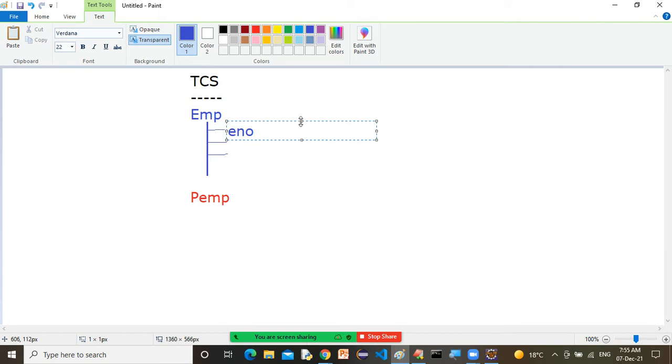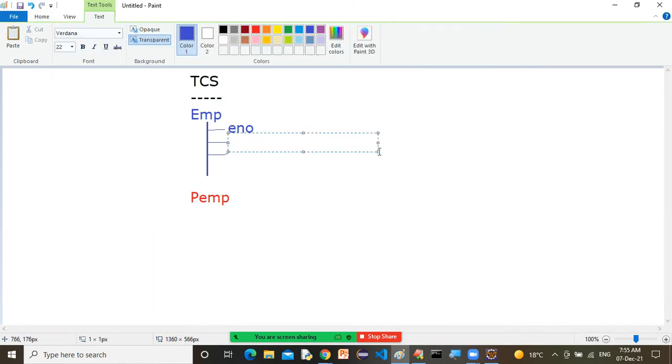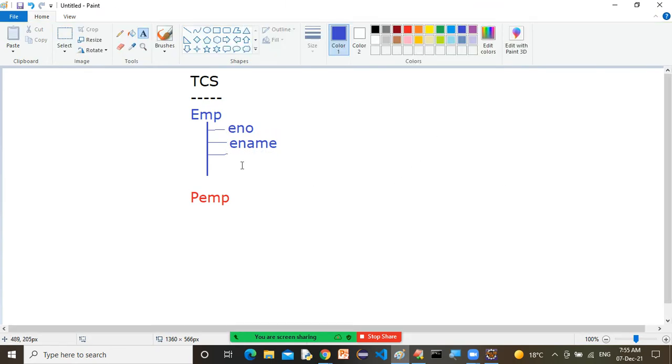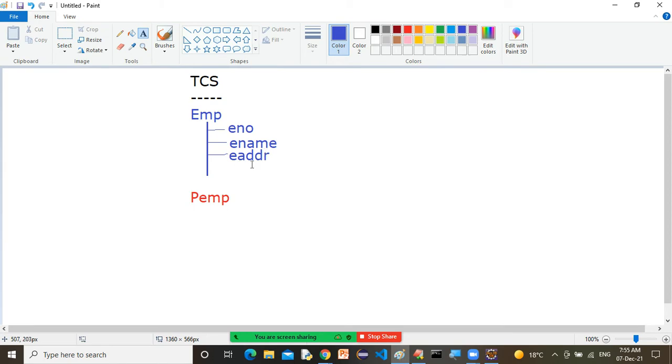Even if they are temporarily employed, do we have an employee number or not? Yes, employee number. Now what's her name? And now what's her address? Address, sir, EADDR, that is the address for those employees. So employee number, employee name, and address, for a temporary employee, sir, casual employee.